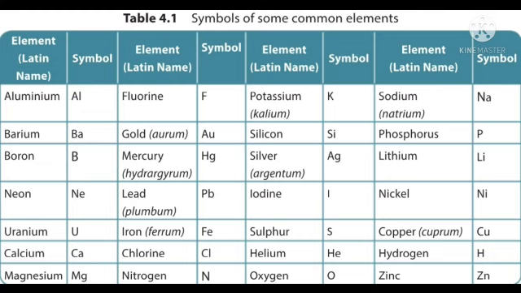Oxygen, O. Sodium, Latin name is natrium, so symbol is Na. Phosphorus, P. Lithium, Li. Nickel, Ni. Copper, Latin name is cuprum, so symbol is Cu.